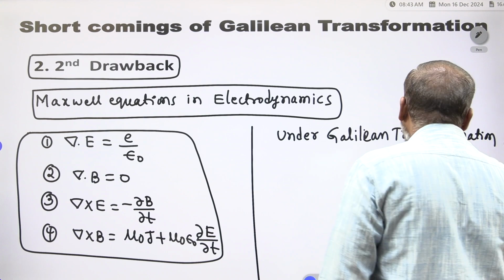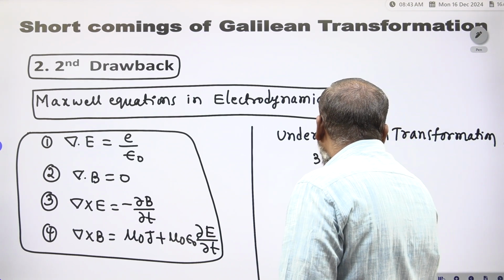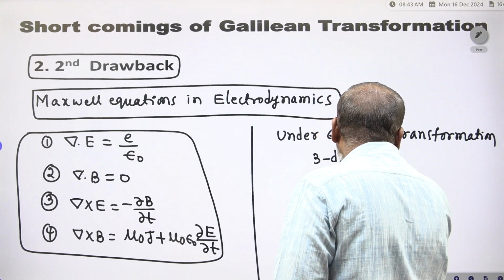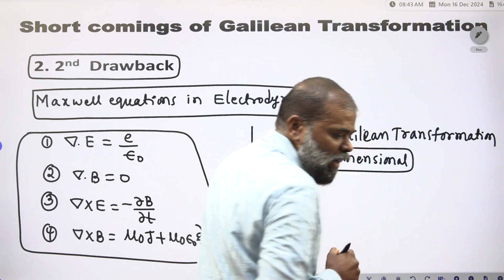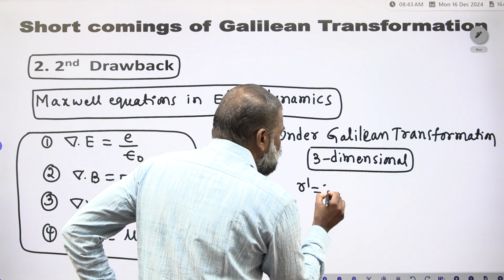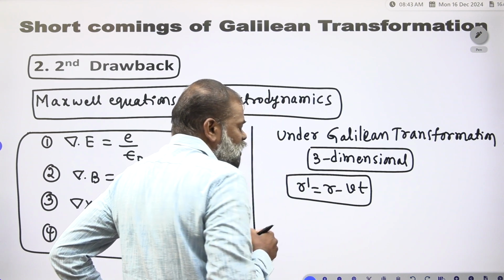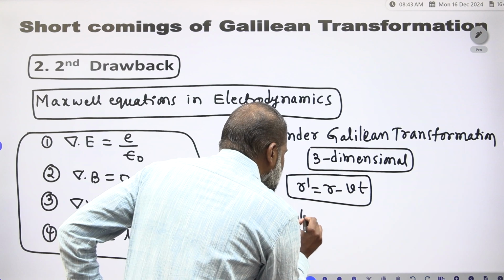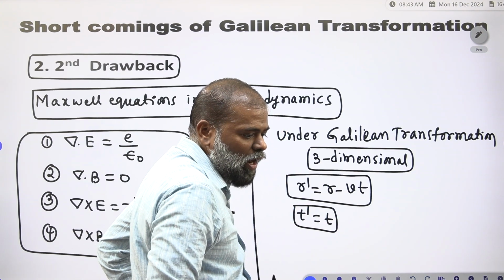First we have to consider the argument in 3 dimensions under the Galilean transformation. What is that? r dash is equal to r minus Vt. This is the 3-dimensional Galilean transformation, right? r dash is equal to r minus Vt, and t dash is equal to t.